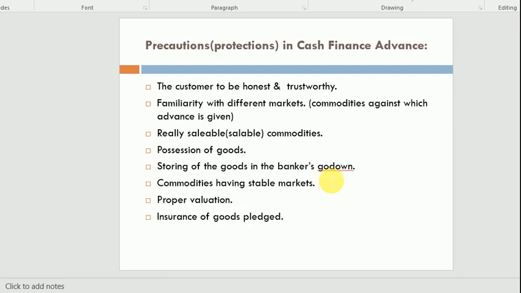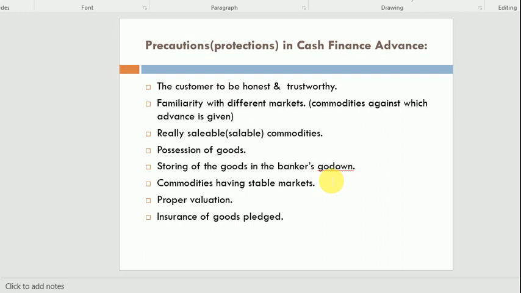Now precaution in the cash finance loan. The customer should be honest and trustworthy. This type of loan should be given by the bank to trustworthy and honest customers. They have familiarity with the different markets, commodity against which advances are given.